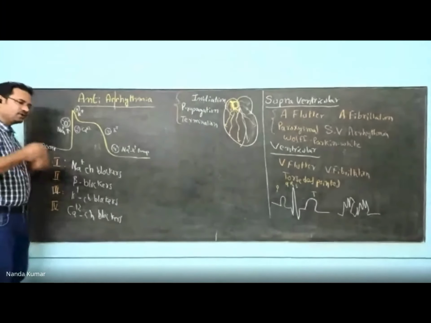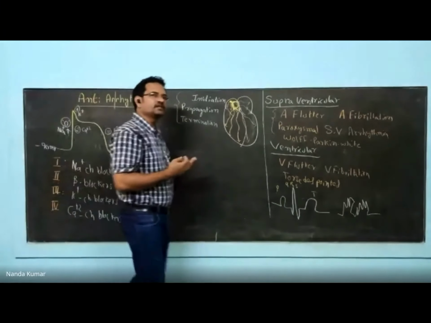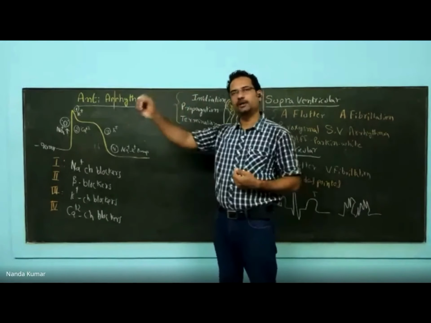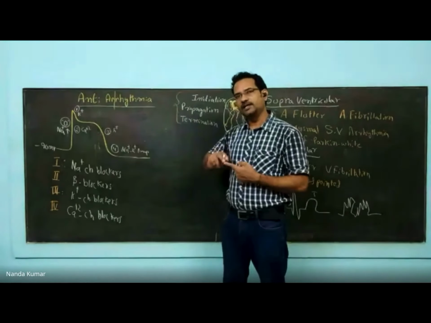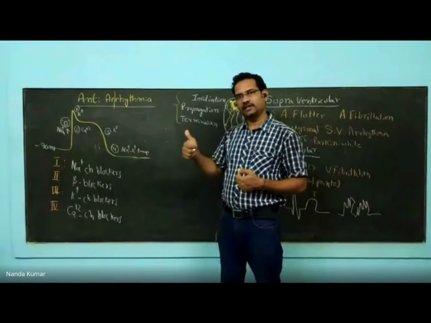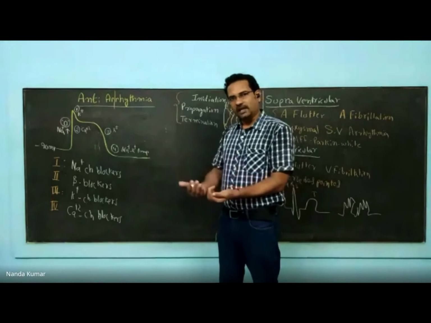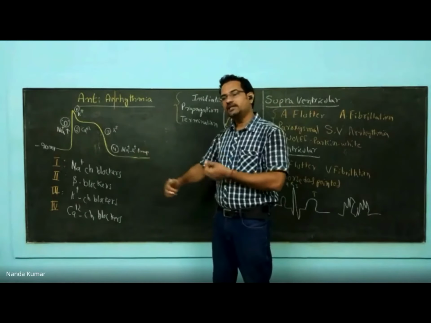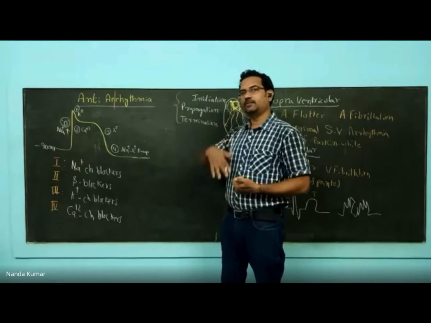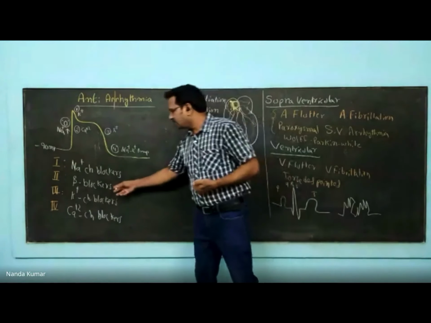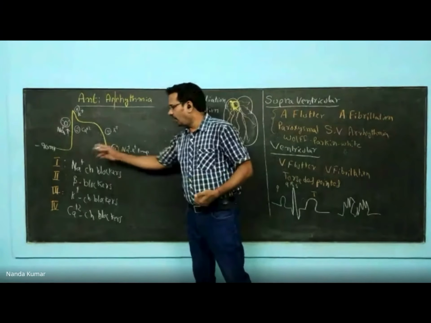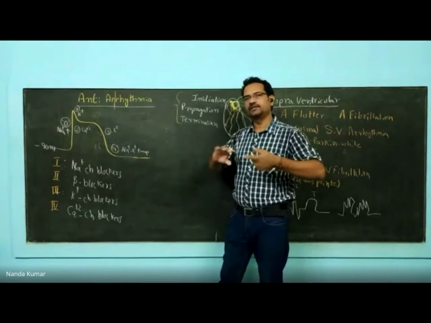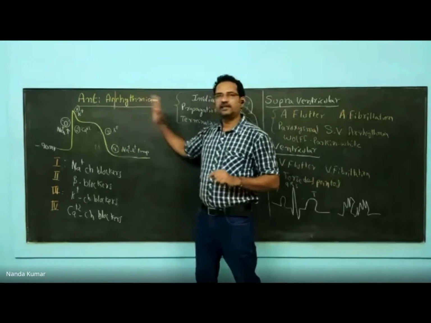Beta blockers also, what happens with the activation of beta receptors on the heart? Beta receptors belong to the Gs type of G protein coupled receptor. The activation results in increased amount of adenylate cyclase, which will generate cyclic AMP. Cyclic AMP activates protein kinase A. Protein kinase A increases the entry of calcium into the cardiac cell. So indirectly, they are also acting on calcium ions. So all the agents are targeting these ions, because this ionic difference is what causes arrhythmia.